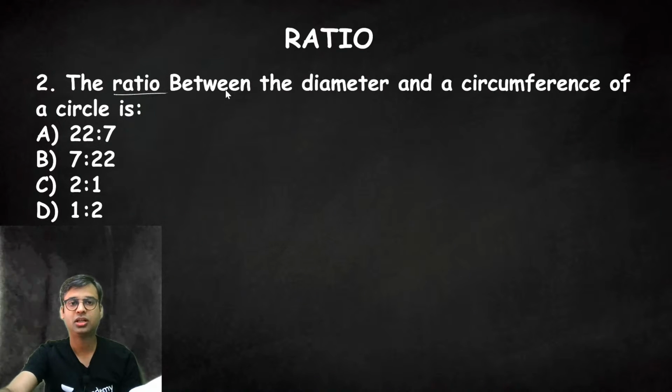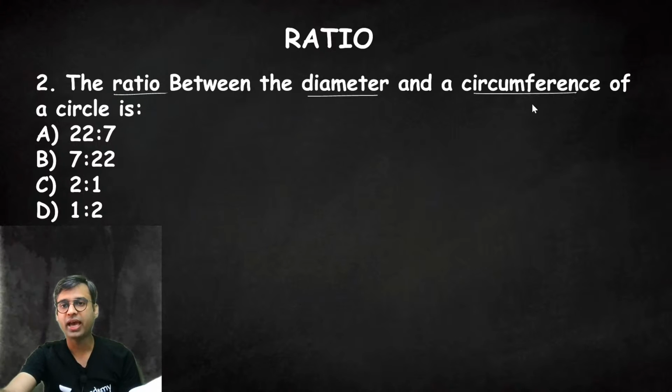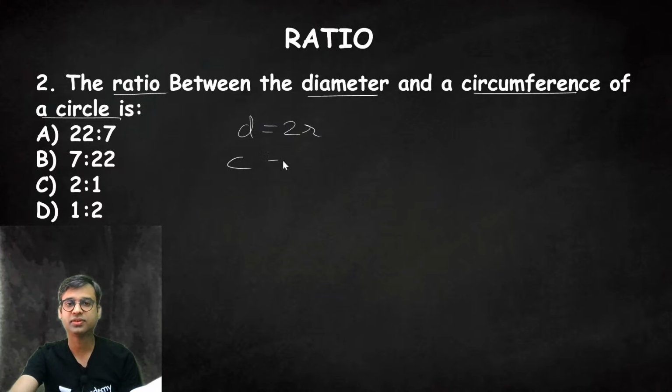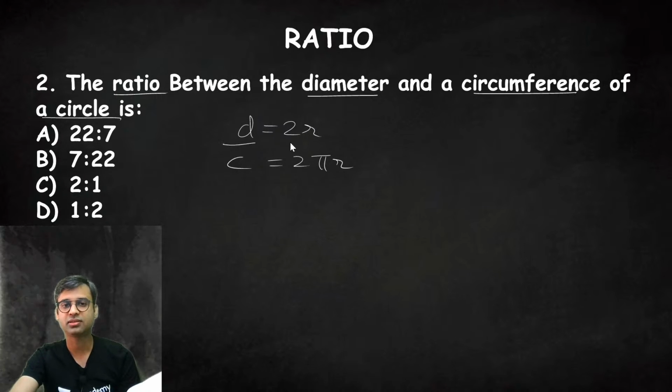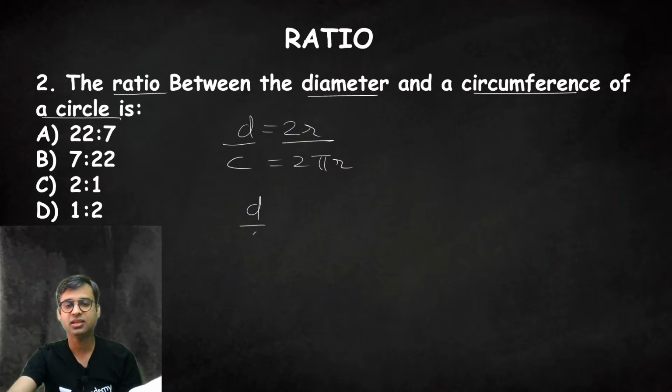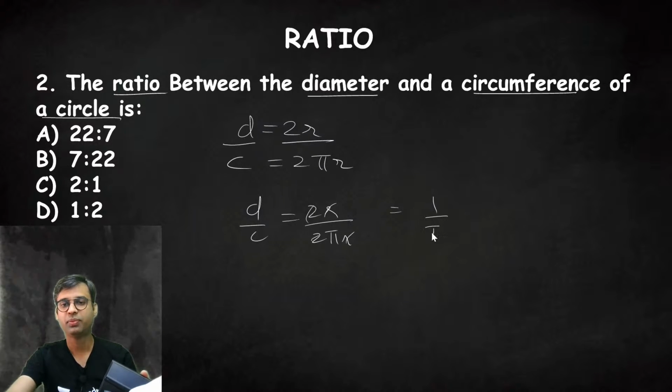The ratio between diameter and circumference of a circle. The diameter of the circle is twice r, and the circumference of a circle is 2 pi r. So what is the ratio between diameter and circumference? d by c is equal to 2r upon 2 pi r. r cancels, 2 cancels, 1 upon pi.